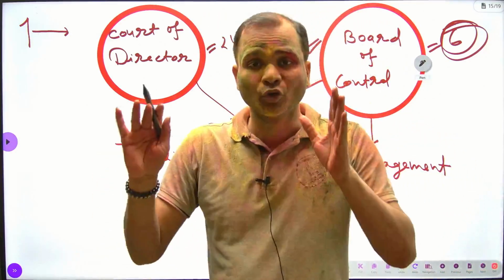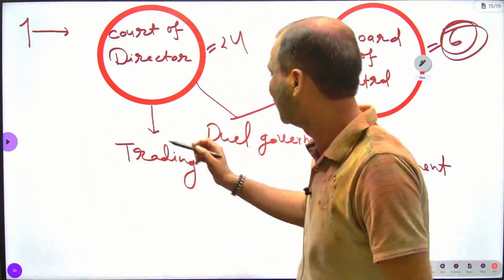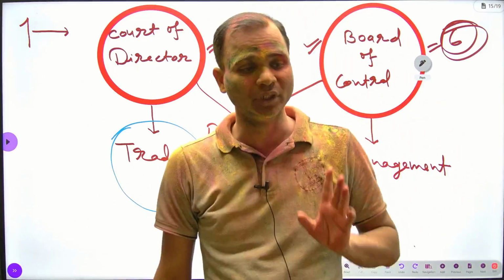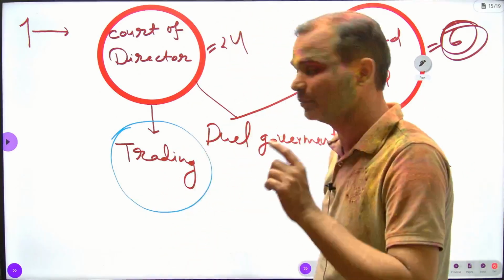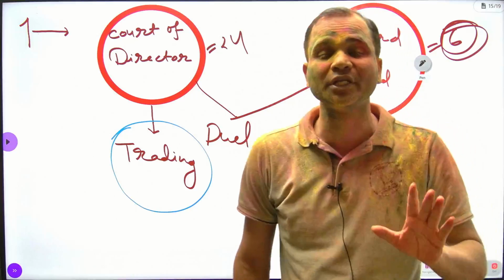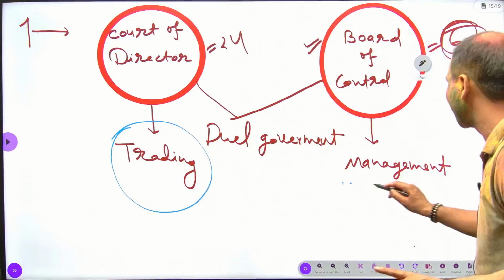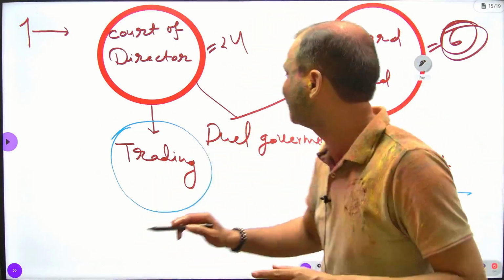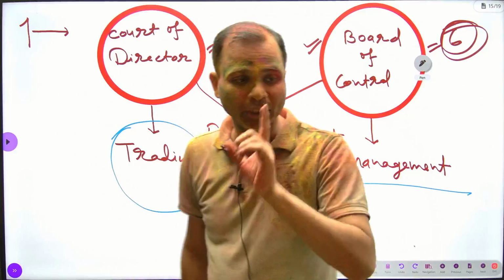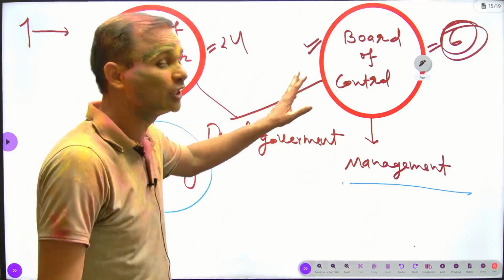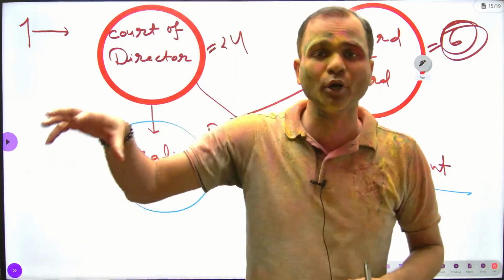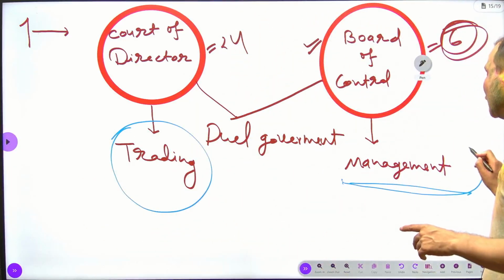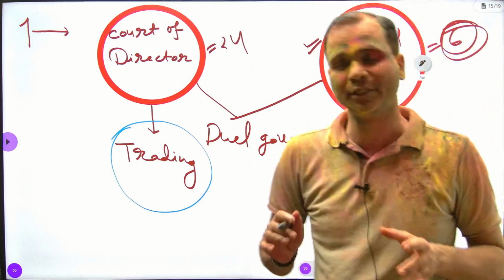The Court of Directors will manage only the trading activity of the company, and as far as management and political affairs of the company are concerned, they would be handled by the Board of Control. Now there is a new term before you, Board of Control. A separate body would be established, known as the Board of Control, to control the company's management.